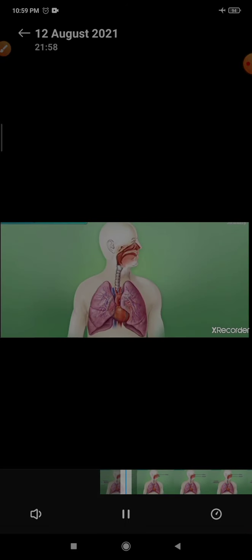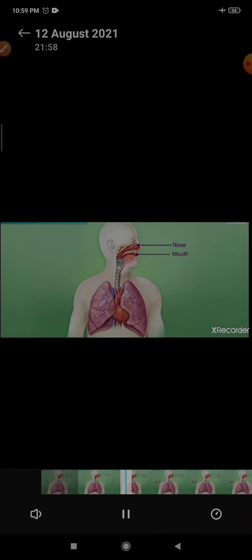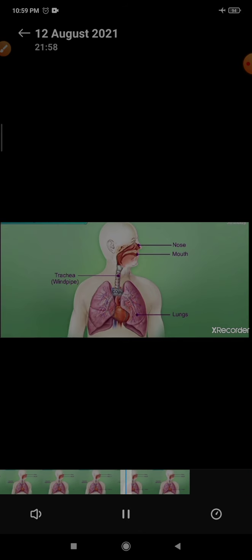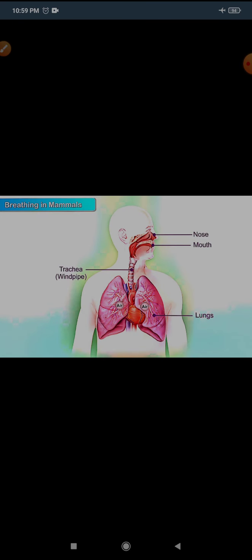Here you can see that mammals, including human beings, breathe through their lungs, and air is taken in through the nose or mouth and down the airways, that is the trachea, into the lungs, and the CO2 is then thrown out of the lungs and exhaled through the mouth or nose. So this is the breathing in mammals, or you can say human beings. They breathe with the help of lungs, because they are in pairs, that's why lungs.